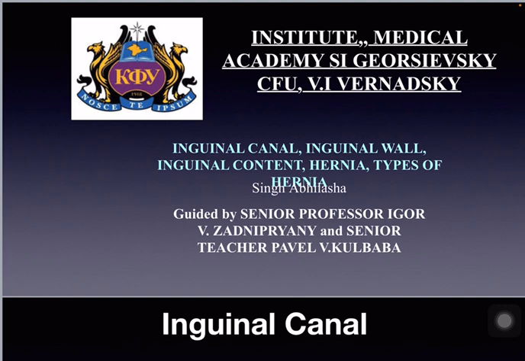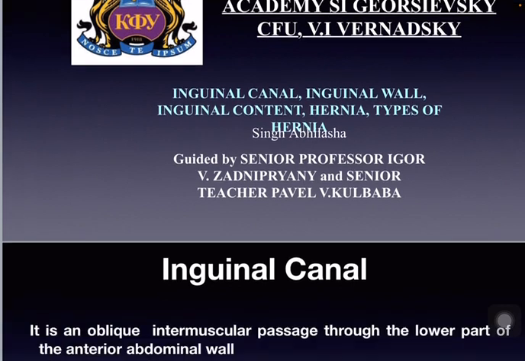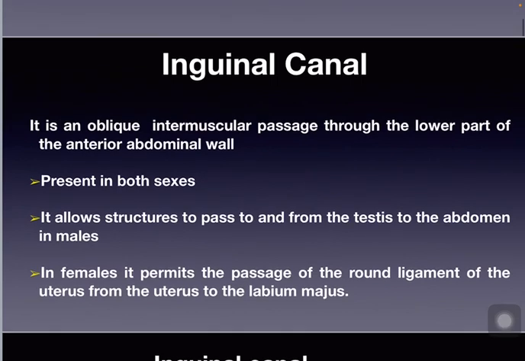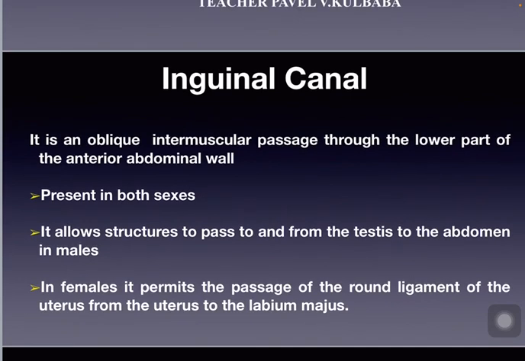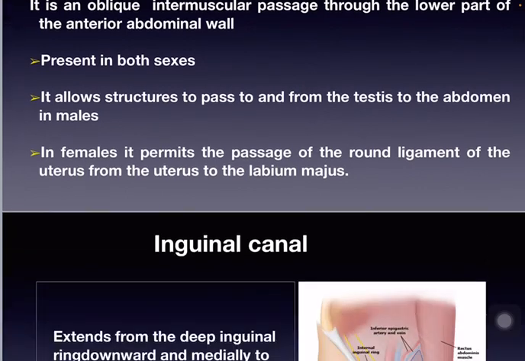So let's begin with our topic, that is inguinal canal. What is inguinal canal? It is an oblique intermuscular passage through the lower part of the anterior abdominal wall. Present in both sexes, it allows structures to pass to and from the testis to the abdomen in males. In females, it permits the passage of the round ligament of the uterus from the uterus to the labium majus.